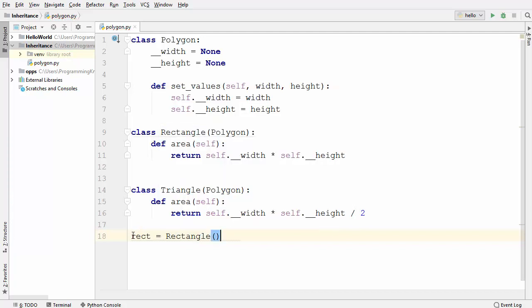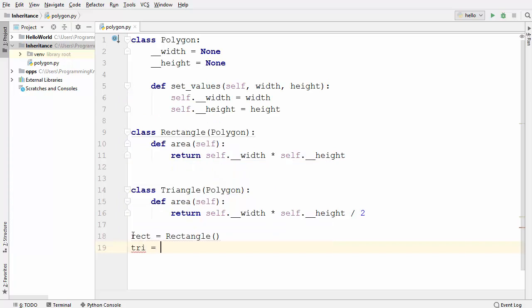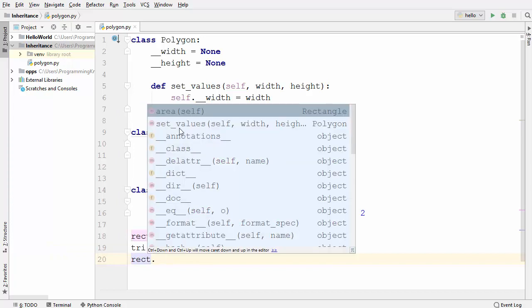So this is the rectangle instance, and let's create a triangle instance also. And now once we have triangle and rectangle instances, let's use this rectangle instance, and when you write dot here, you can see IntelliSense says that area is available for this object and set value is available for this object.